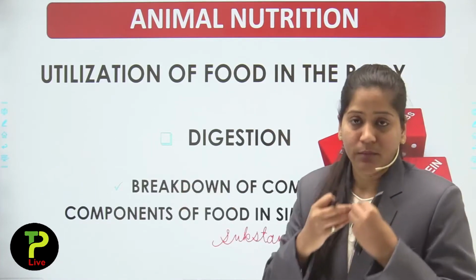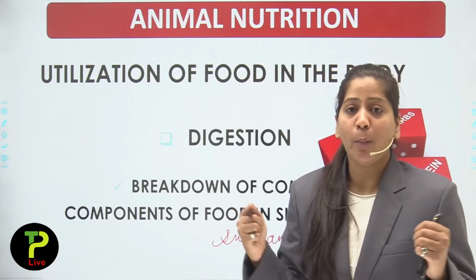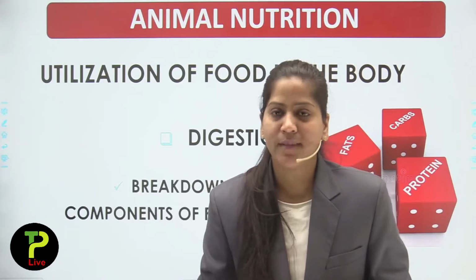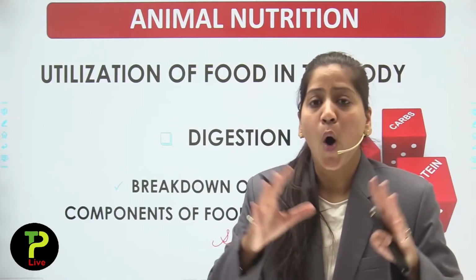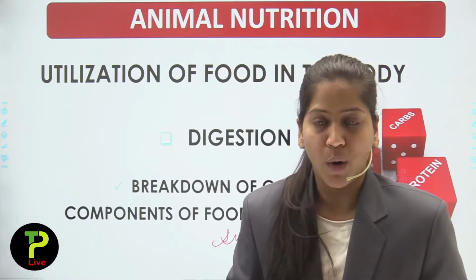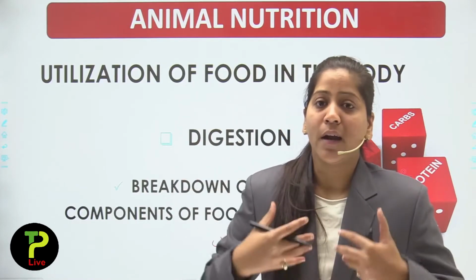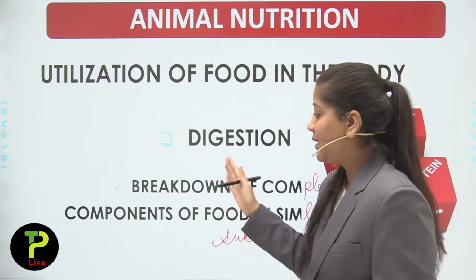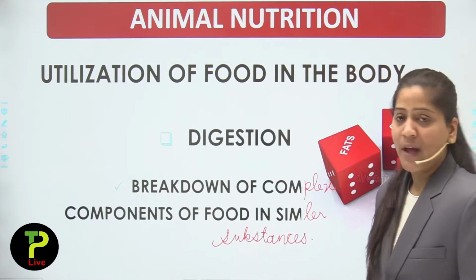If we take food, the food consists of complex components. The nutrients, what we are talking about is nutrients, carbohydrates, proteins, vitamins, minerals. All these nutrients are complex substances. Our body cannot digest them as it is. So our system present in our body has to break down these complex substances into simpler substances.